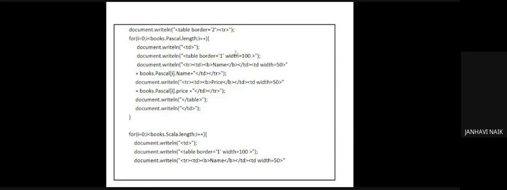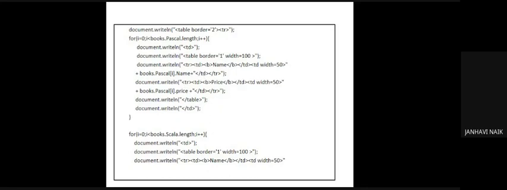Till all the two entries are over, we are going to do the same for all the contents. Document.writeln td, that is table data. Table border is 1, you have set a width for it. Then you start a table row, the first entry is name, you have specified width for it, and you are making it bold with the help of B. Then plus books.pascal[i].name.